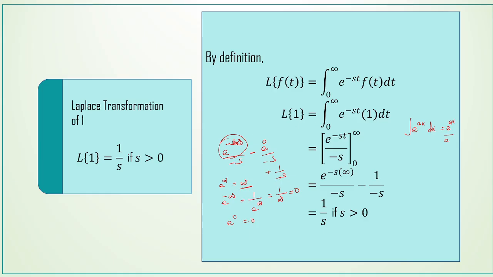So L of 1 is equal to 1 by s if s greater than 0. So likewise L of 2 we can find. The Laplace transformation of 2 is 2 by s, and L of 3 is 3 by s, and so on.